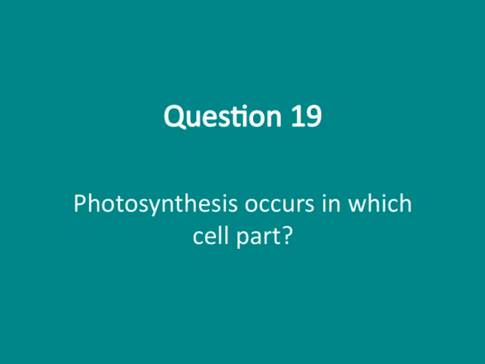So let's talk about where photosynthesis takes place in the cell. This process is vital because it's how plants make their own food, converting sunlight into energy. The key cell part involved here is the chloroplast. Chloroplasts are specialized organelles that capture sunlight and contain the green pigment chlorophyll. This pigment is what gives plants their green color and is essential for absorbing light energy.